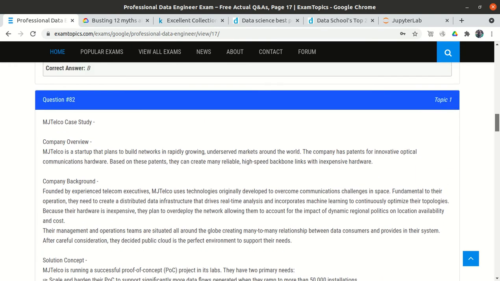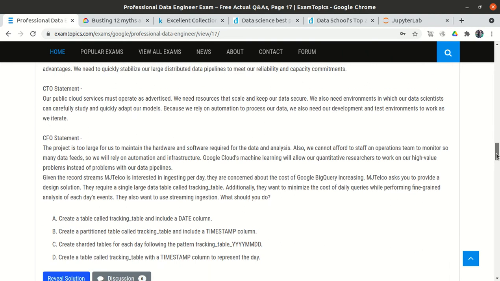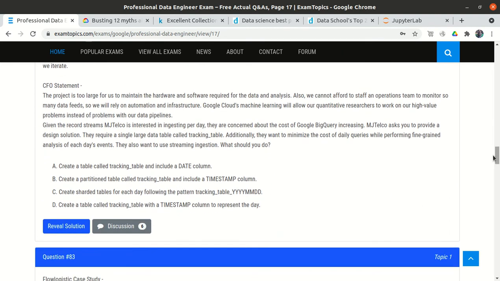Question number 82. 82 is also the MG Telco case study. So let's directly jump into the CFO statement. What's the CFO statement? Till this point it is the same: they don't have any budget, they don't have any infrastructure, they don't want to maintain the software and hardware, and then they want to use the Google Cloud.